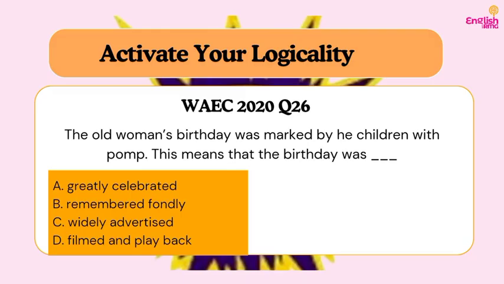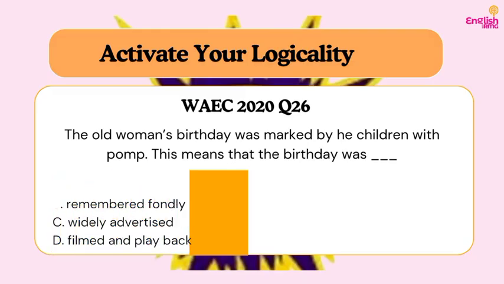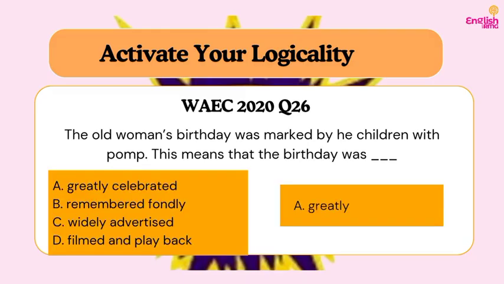Part of it is to also widely advertise it. You must have heard some advertisements of some celebrations on TV, in the news, etc. So remembered fondly is not our possible option. So the best option that interprets it is what? Greatly celebrated. Options C and D are still part of the great celebration.